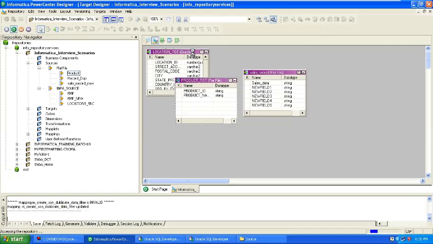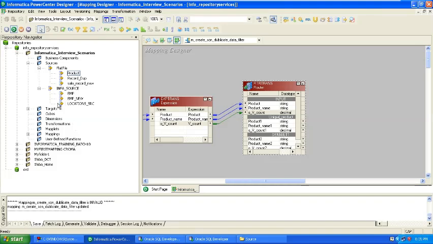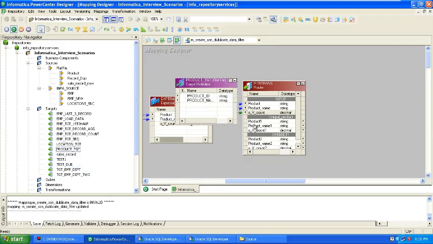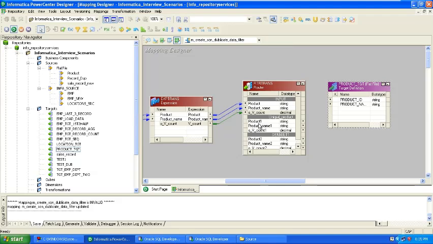Then I will save here. After that I will copy; this is the target, and I will take the product tgt. So this product tgt I took, and I will link this product tgt to our one table.